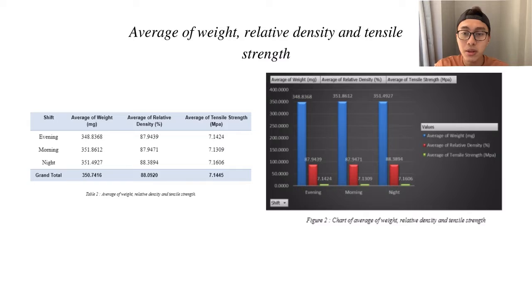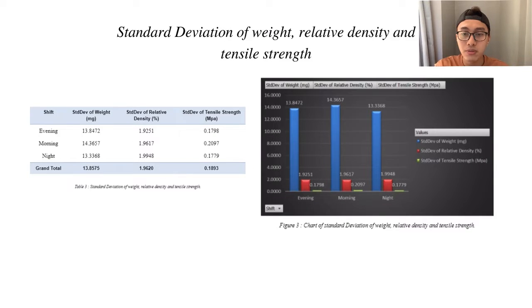Lastly, we also make a chart based on pivot table of standard deviation for weight, relative density, as well as tensile strength. From the chart, we can see slight difference in terms of standard deviation of weight and tensile strength by looking at the height difference of the bars in the chart. However, the value for standard deviation of relative density displayed almost similar values.